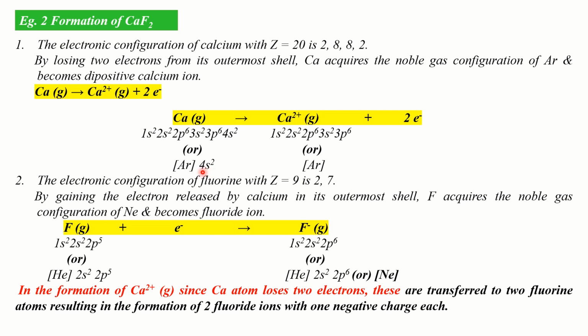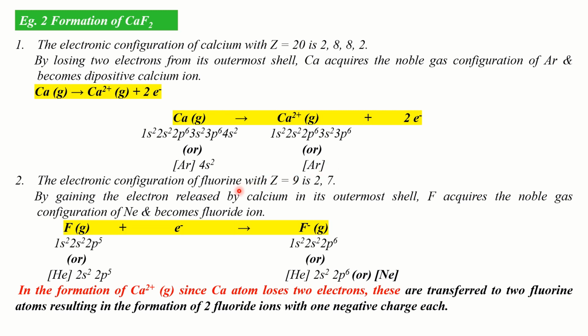Now you can see that there are 2 electrons in the outermost shell of calcium. So in order to acquire 8 electrons in its outermost shell, calcium readily loses 2 electrons and becomes calcium 2 plus ion. Thus it acquires the octet configuration of argon as shown.